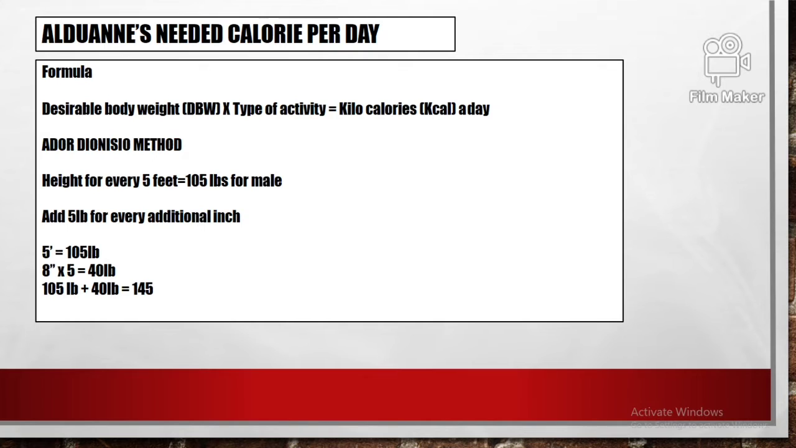Now, the method used will be Ador Dinosio, in which the height for every feet will be 105 pounds for the male, and I'll be adding 5 pounds for every additional inch. So 5 feet equals 105 pounds, and 8 inches will be 8 times 5 equals 40 pounds. So 105 pounds plus 40 pounds equals 145 pounds.